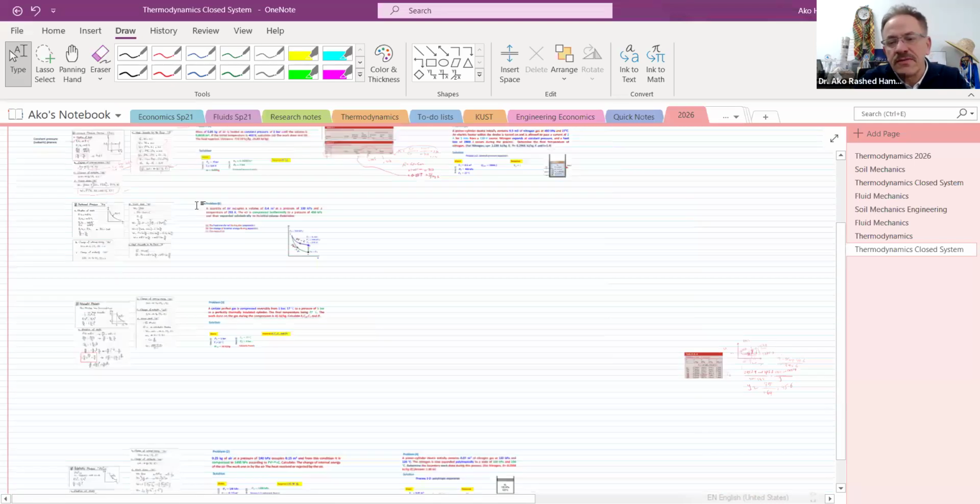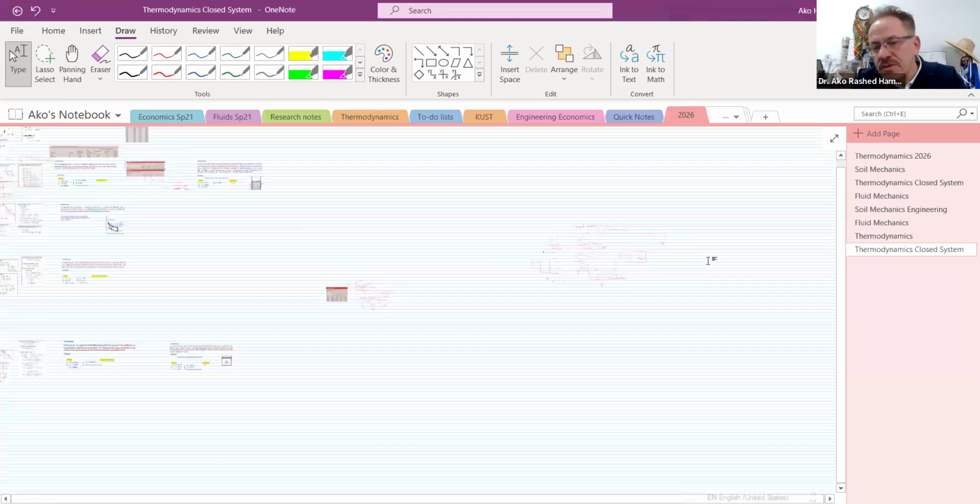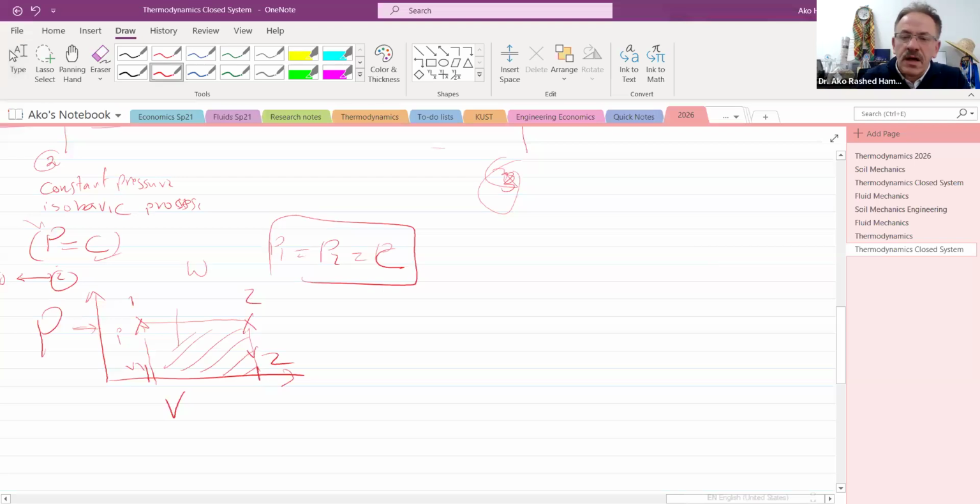Here the temperature will stay constant. Isothermal, this is the third one. Make it clear. Third one, when we have an isothermal process, what that means is the temperature stays constant.